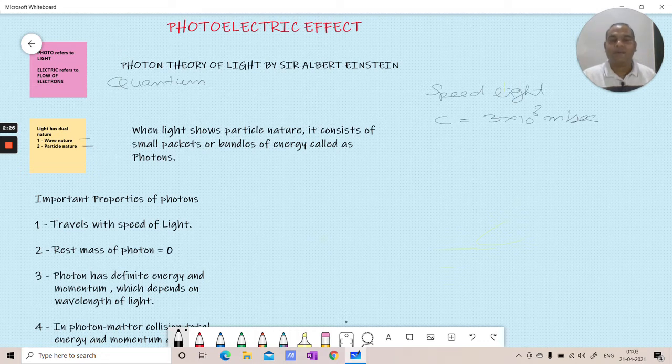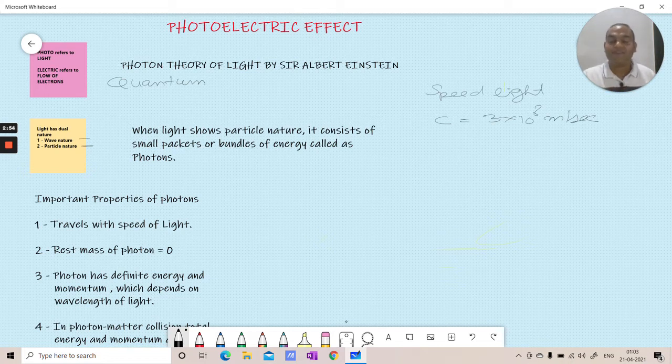Okay. Second thing which we know is the rest mass of a photon is 0. Yeah, it can be a bit confusing at the start, but if a photon is at rest, its mass is 0. It does not contain any mass at rest. So that means, have you seen light at rest? No, right? Light keeps on moving, right? So that is why the rest mass of photon is 0.